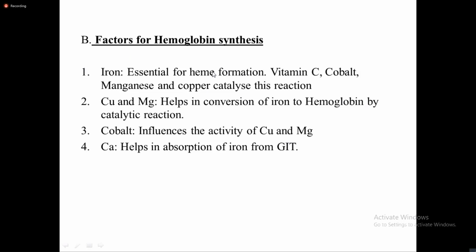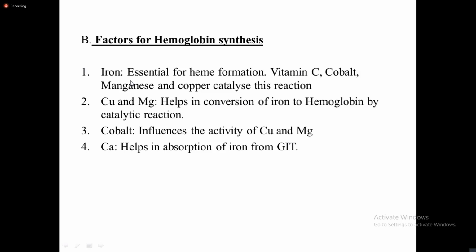So for heme formation, you know that the heme molecule comprises ferrous iron at the center of it, right? So iron is essential for heme formation, and vitamin C, cobalt, manganese, and copper catalyze these reactions.